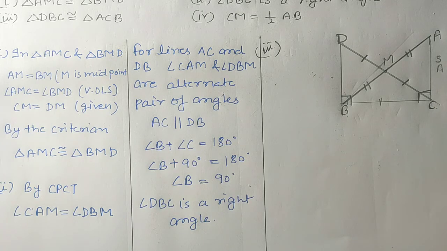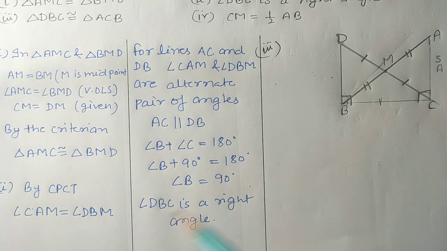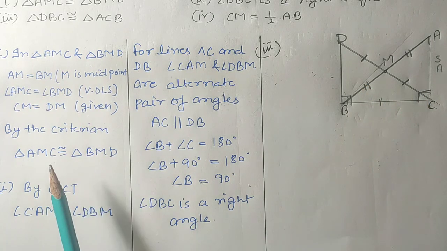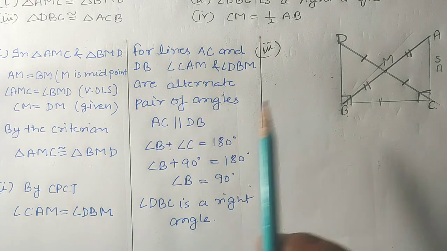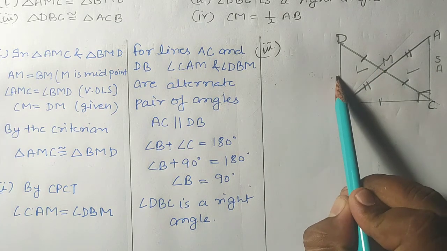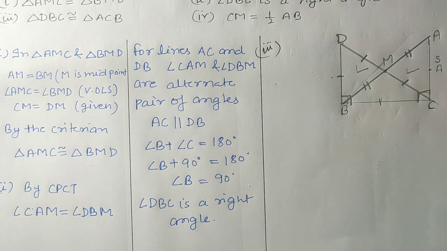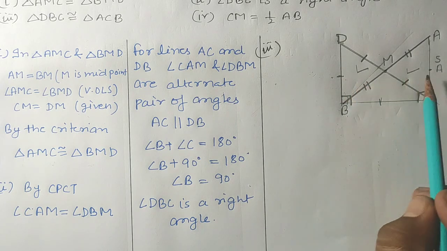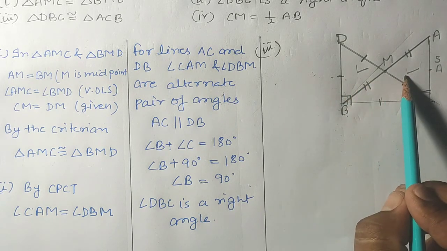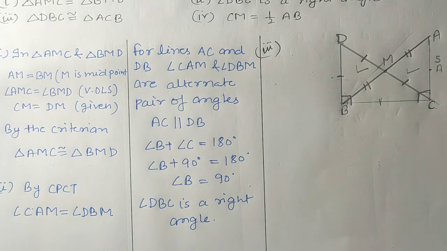So how we'll think about that element? See students, in the first part we have shown that these two triangles are congruent, means this triangle and this triangle are congruent. So see, this DB is the part of this triangle and this AC is the part of this triangle, but since both the triangles are congruent, then the parts will be corresponding.